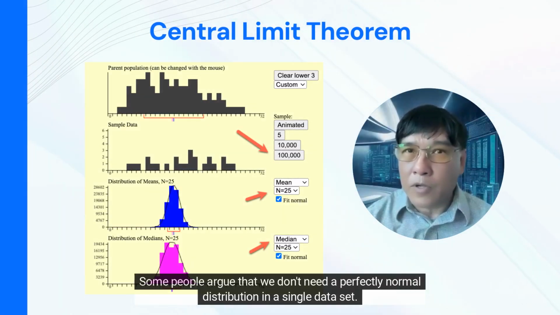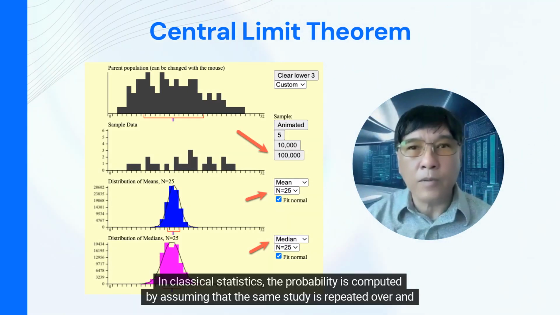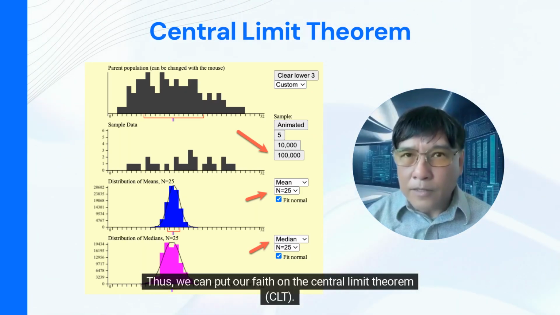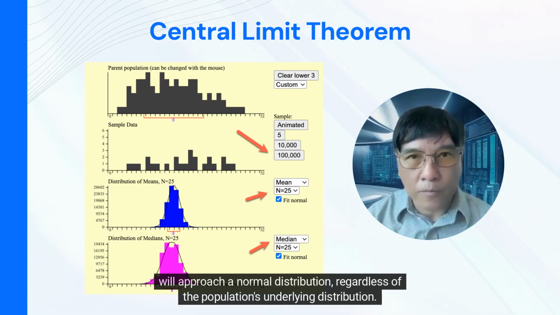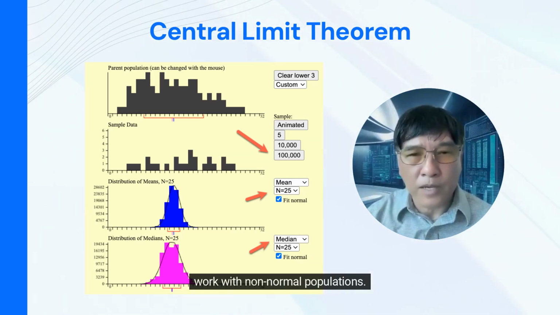Some people argue that we don't need a perfectly normal distribution in a single dataset. In classical statistics, the probability is computed by assuming that the same study is repeated over and over in the long run. Thus, we can put our faith in the central limit theorem, CLT. According to CLT, for a sufficiently large sample size, the sampling distribution of the statistics will approach a normal distribution, regardless of the population's underlying distribution. This is why parametric tests, which often rely on the normality of sampling distributions, can still work with non-normal populations.